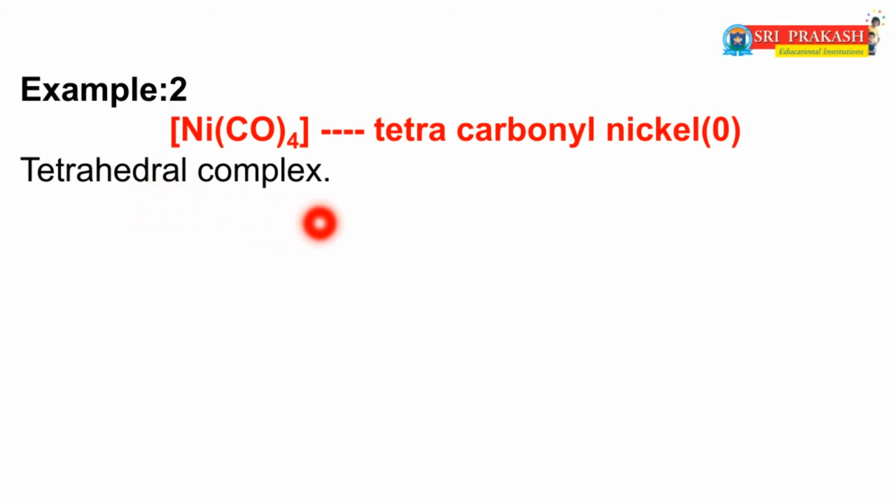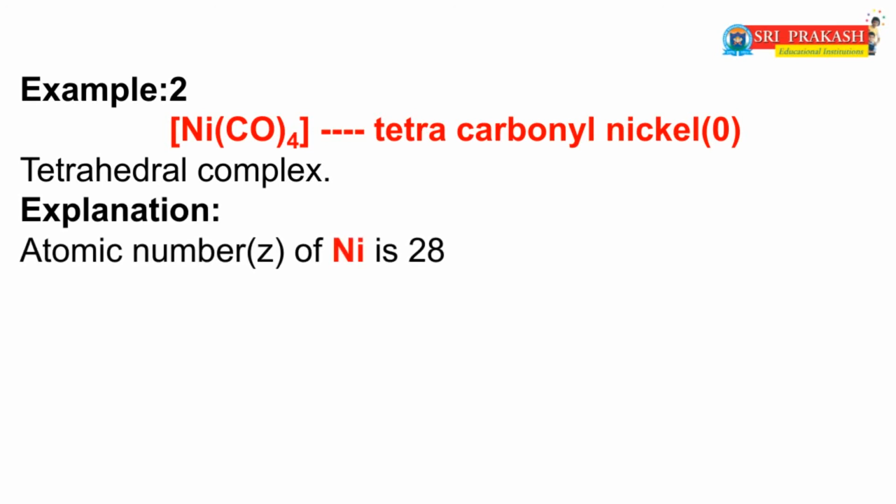In this complex, what is the central metal atom, CMA? Yes, nickel. The central metal atom, nickel, undergoes sp3 hybridization.